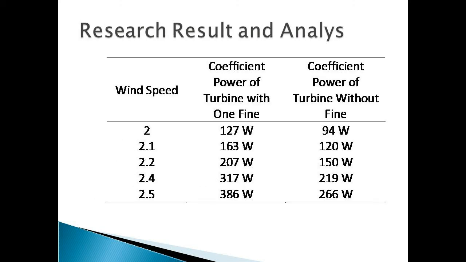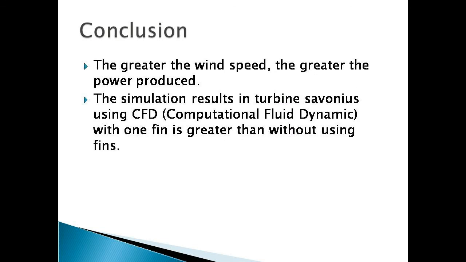Finally, this is my research result of the numerical study of Savonius wind turbine performance in the coastal area. From this data, we know the power that can be generated by wind speed in the coastal area is up to 386 watts using a Savonius wind turbine with one fin. This power can be useful as electrical power. And my conclusion is, the greater the wind speed, the greater the power that can be produced. The simulation results using computational fluid dynamics show that the Savonius turbine with one fin is greater than without fins. That is known from the Savonius turbine with one fin, which can produce power up to